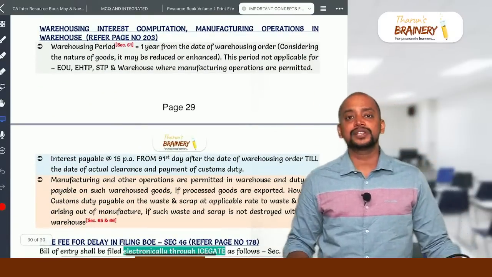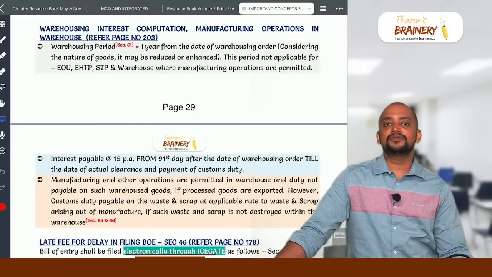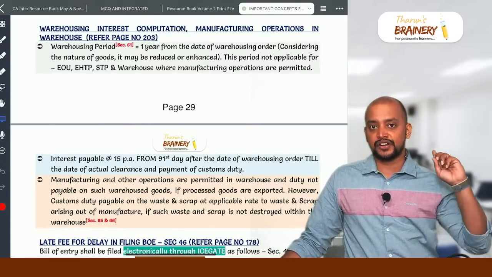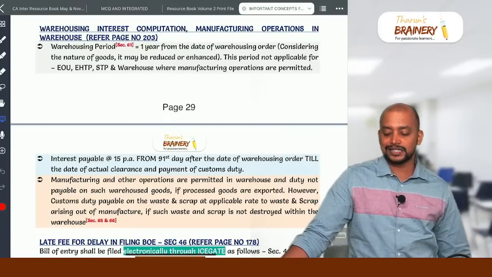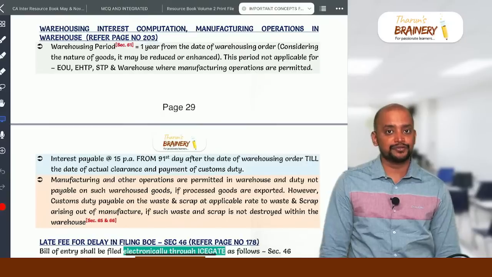Then warehousing. Whenever goods are deposited in the warehouse, what is the period for which they can be deposited? It can be deposited for a period of 1 year, and it can be extended for a further period, and considering the nature of goods, it can be reduced to less than 1 year.